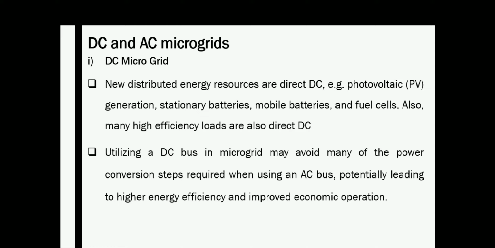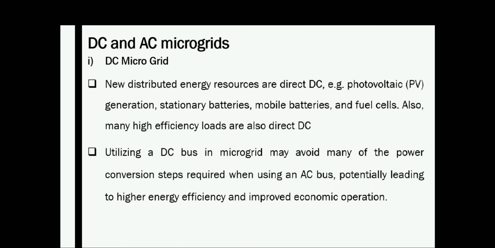A DC microgrid can also be operated in grid connected and isolated mode, similar to its AC counterpart. In a DC microgrid, the distributed generation system is mostly composed of PV units, as I told, photovoltaic units, and it can also connect AC sources like wind turbine and other renewable energy sources.